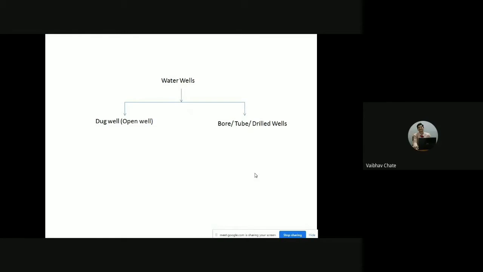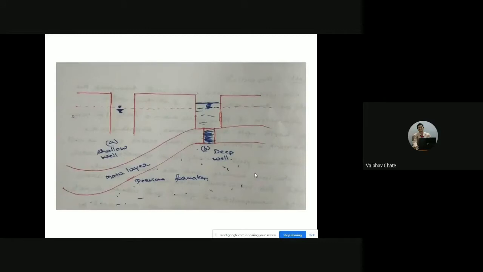So mainly we are going to have two groups of water wells. One is called dug well and another one is called bore well, tube well, or drilled well. Now, when we talk about a dug well, that means we are going for excavation of the well.